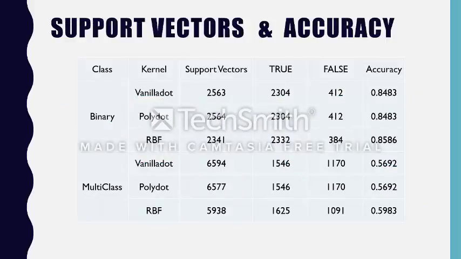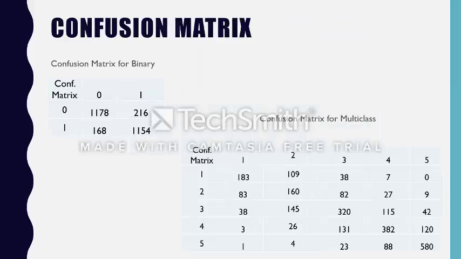From the models which we have run, we can see that the accuracy is very high for binary models, where we have considered 1, 2, and 3 as 0, and 4 and 5 as 1, basically poor and good ratings. In multi-class, the accuracy goes down significantly because the number of classes increases. But still the RBF model is the best model because it gives a very high accuracy.